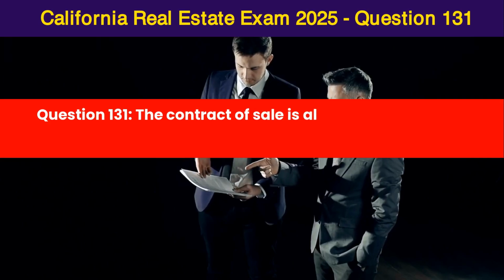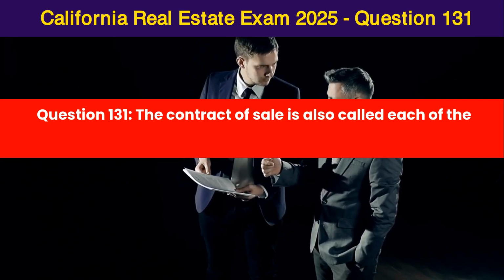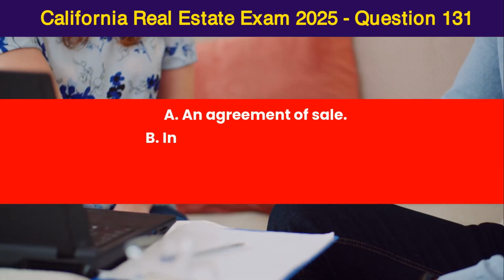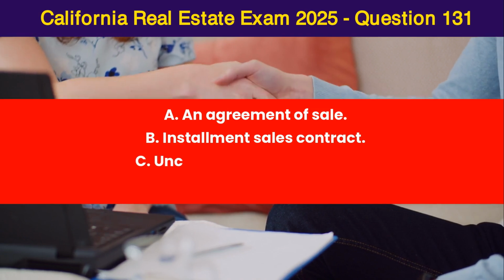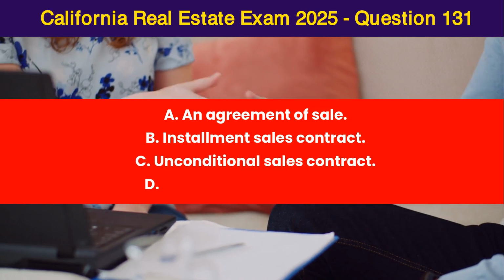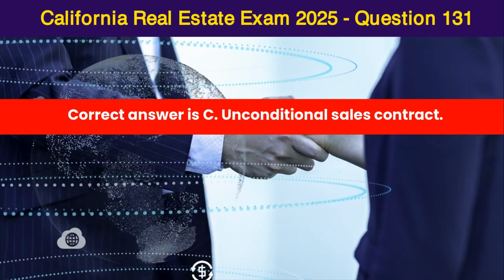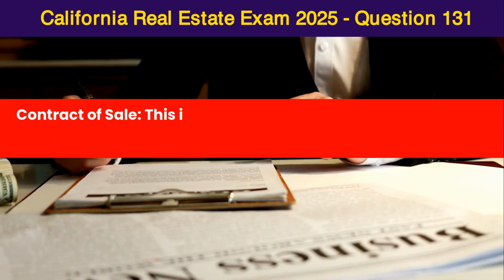Question 131. The contract of sale is also called each of the following, except: A. An agreement of sale. B. Installment sales contract. C. Unconditional sales contract. D. Conditional sales contract. Correct answer is C. Unconditional sales contract.